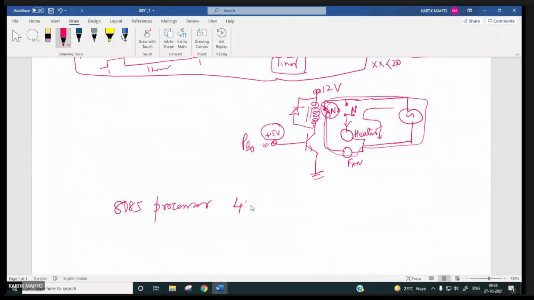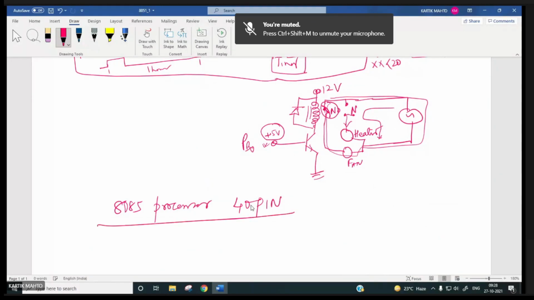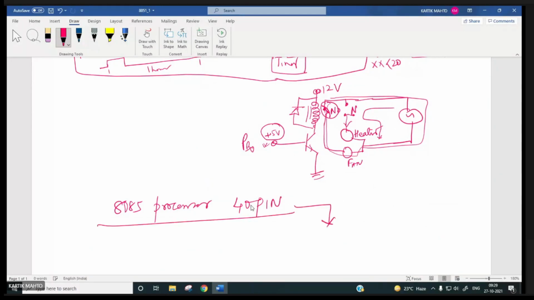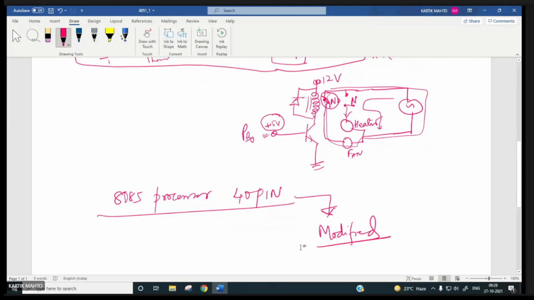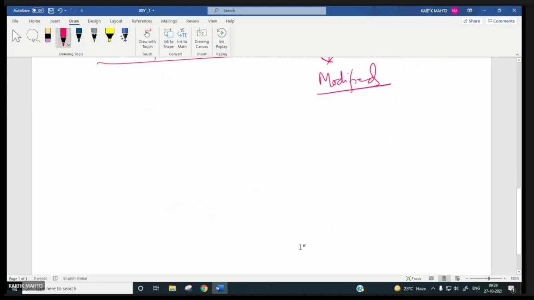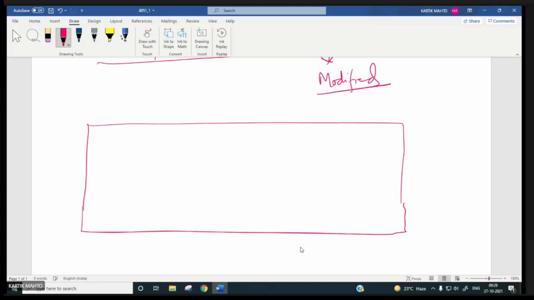of, say, a 40-pin chip was actually modified in this way. Whatever is the CPU part of the 8085 is implemented in one part of the chip, the CPU.